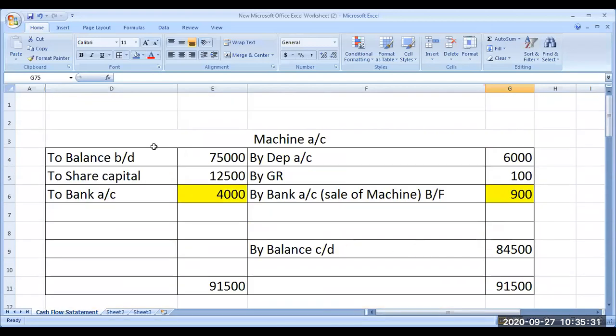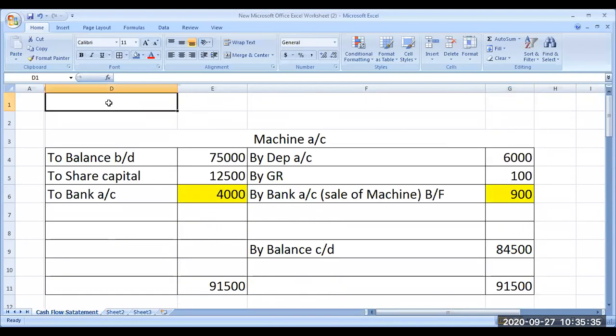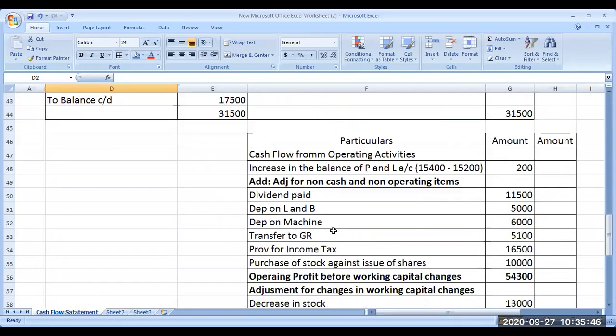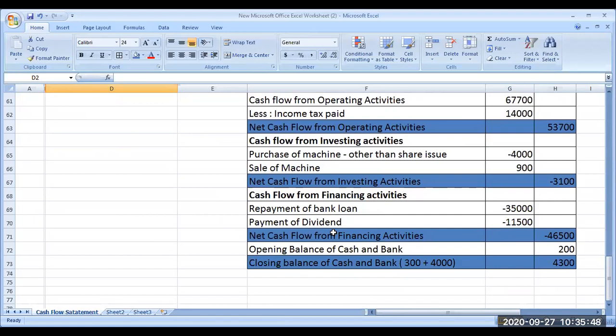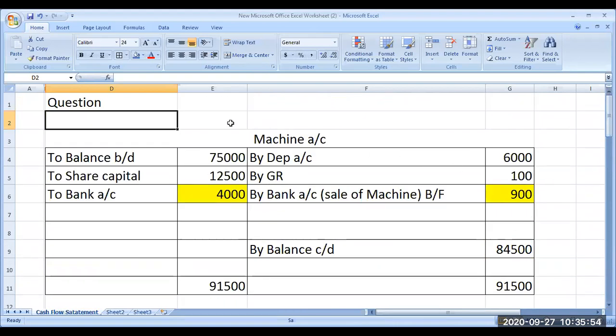Any doubt with regard to this cash flow statement? Question is there with you. Okay, question is there in the WhatsApp group. For that, the answer is here. So can you please send this? Yes, definitely. I'll post this into your LMS. Okay.